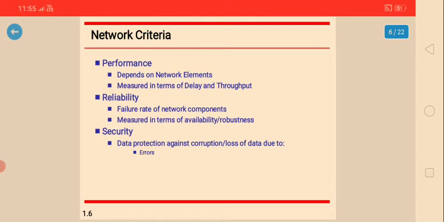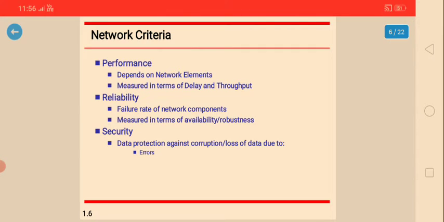In the network criteria, when we are going to connect a group of computers, at that time we need to observe the performance here. Performance in the sense of what here? It depends on the network elements and is measured in terms of delay and throughput. So how the network is going to communicate, we need to maintain performance. So this comes under the network criteria.